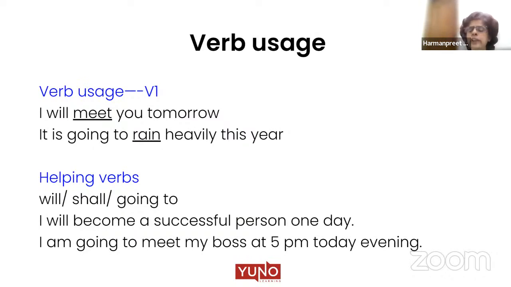The difference is going to is usually used for actions which are planned in advance. They are already thought of before. So if you're meeting with the boss, it will not be last minute planning. It's not something you will do just at the spur of the moment. So we plan for it. And any such action which is planned in advance, there we usually take going to. So that is the difference in usage between will and going to.